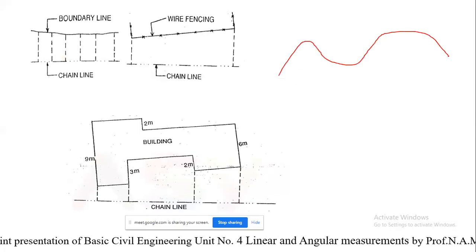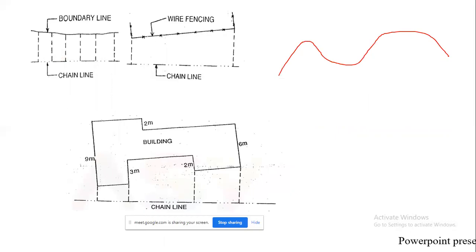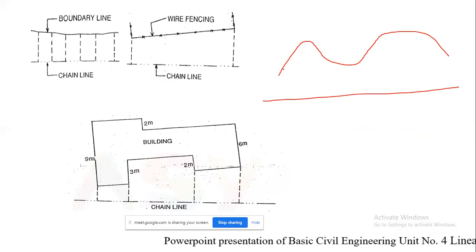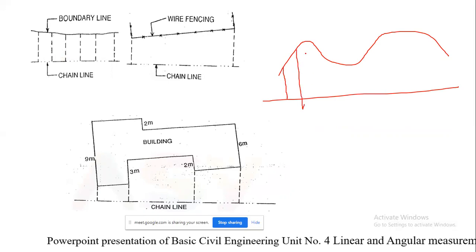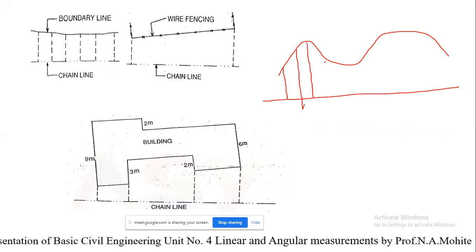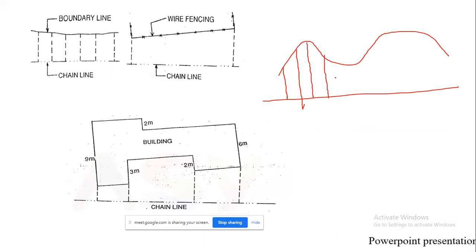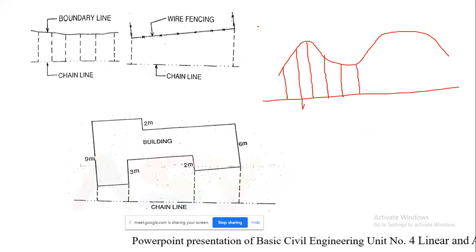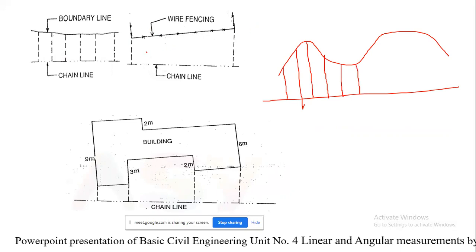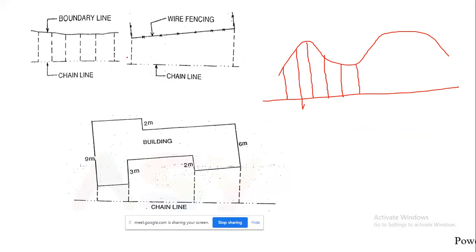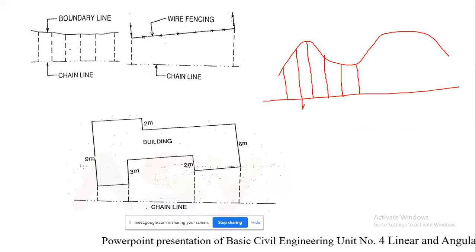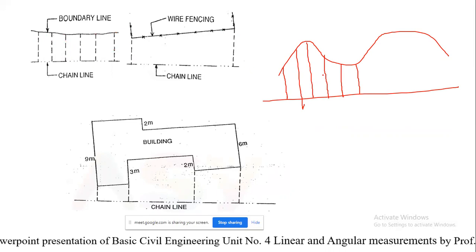like this, a zigzag manner. With respect to the chain, we are supposed to take the offset here, then here, at the top here, then again here. So the number of offsets is increasing. Whenever there is a straight line, the number of offsets to be taken is only two, at the starting and the end point. Whenever it has a zigzag or irregular boundary line, you are supposed to take the offsets at regular